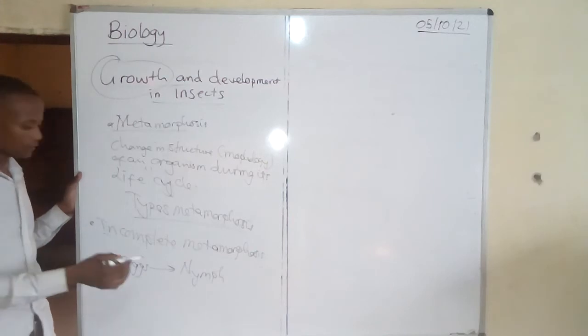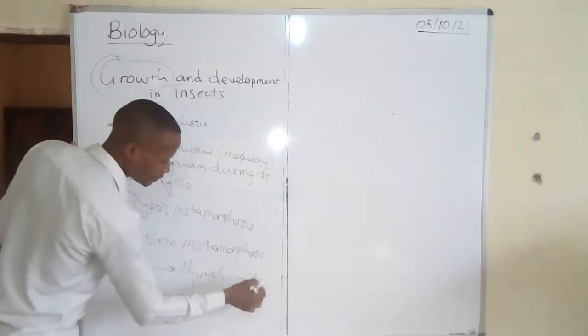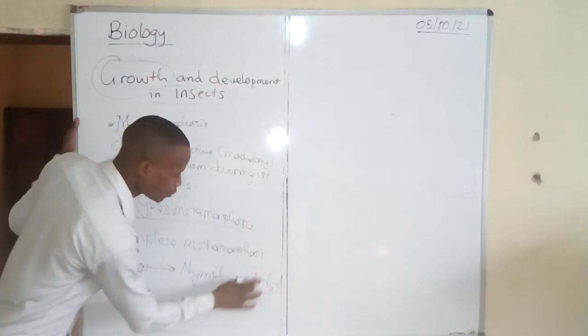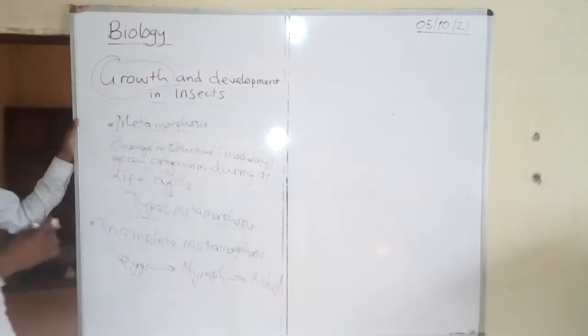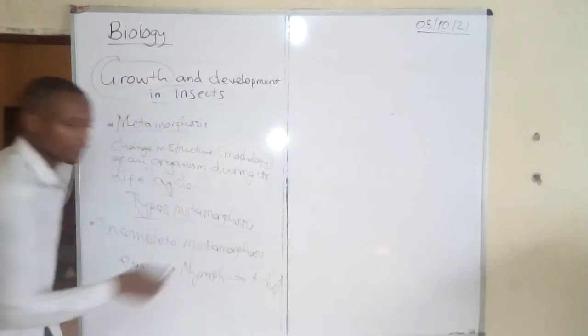Then later on, the nymph grows into an adult. So incomplete metamorphosis involves three stages: the egg, the nymph, and the adult.